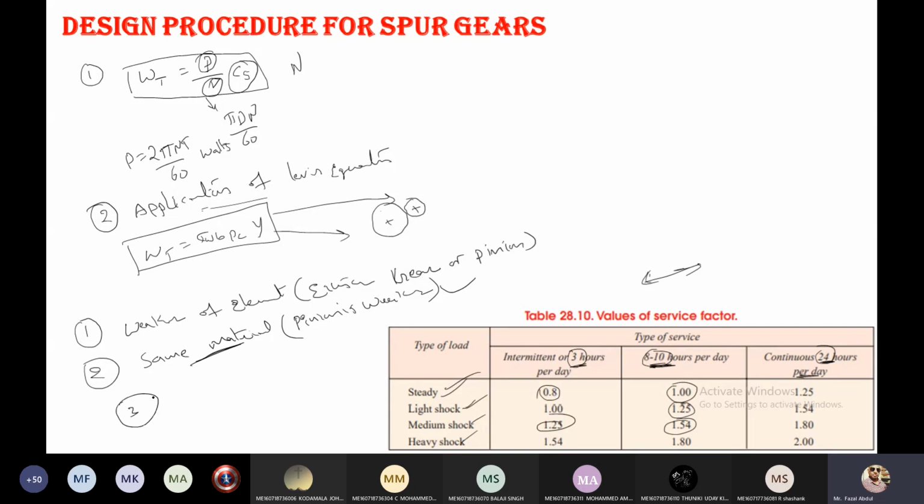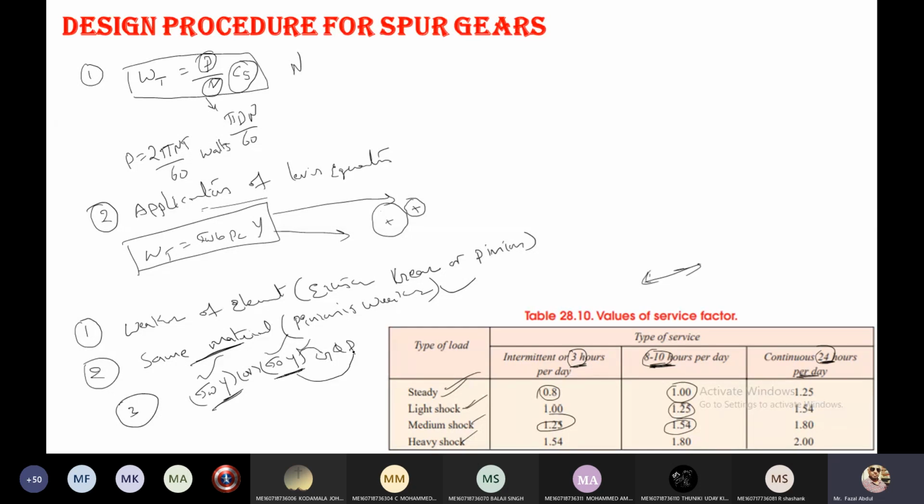And the third one: if you are unable to find out which one is the weakest, this third point will help. Calculate the product sigma_o into Y for the gear as well as for the pinion. Calculate separately in terms of gear and in terms of pinion.